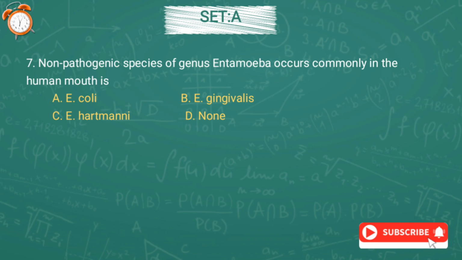Question number 7. The non-pathogenic species of genus Entamoeba that occurs commonly in the human mouth is option A Entamoeba coli, option B Entamoeba gingivalis, option C Entamoeba hartmanni, or option D none. And the correct answer is option B, Entamoeba gingivalis.